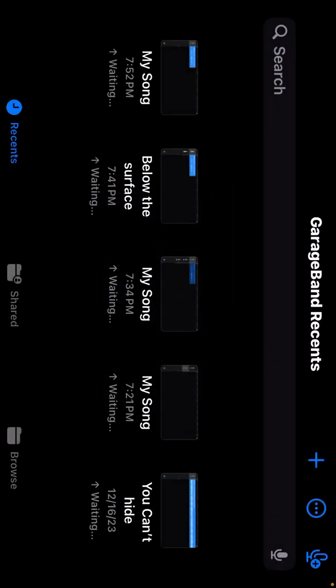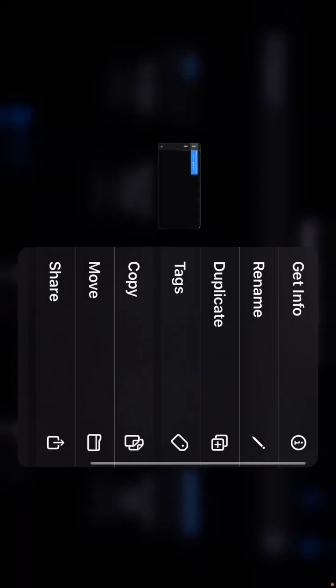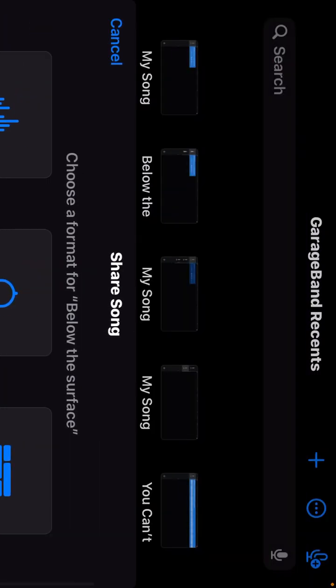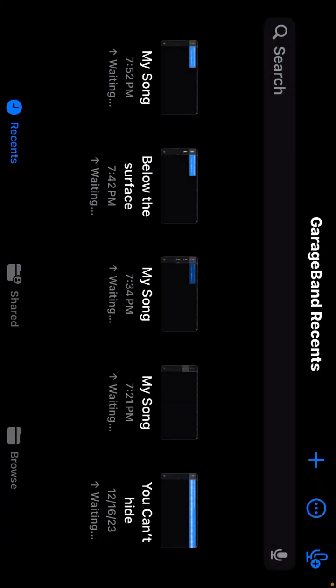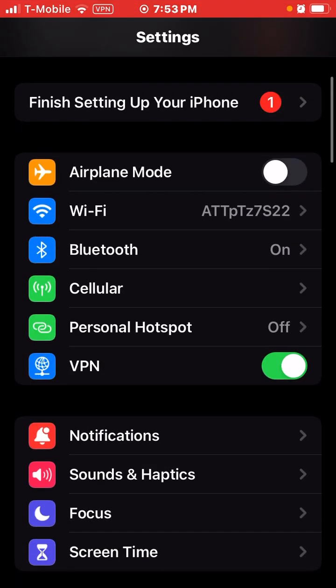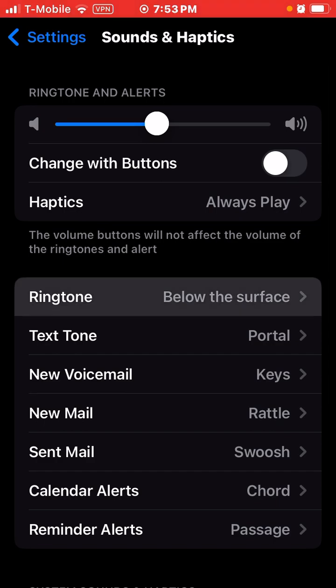And then what you do now, you go to this one. This was the one I already did before. You would hold it down, and then you go this one, Share, and then Ringtone, and then as you can see, it already exists. So what you want to do is you want to go to Settings, go to Sound Bars, okay, and then you go to Ringtones.